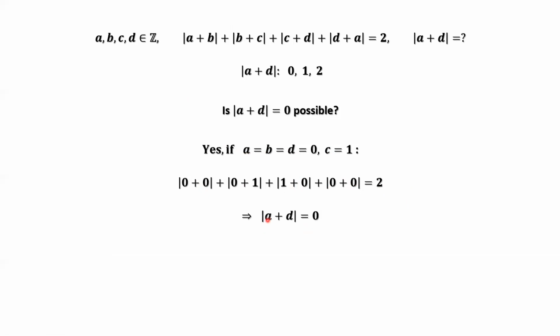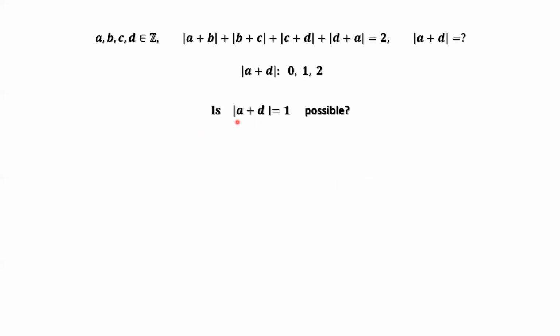And A plus D equals 0 because A equals D equals 0. Therefore, absolute value of A plus D equals 0 is one of the solutions.